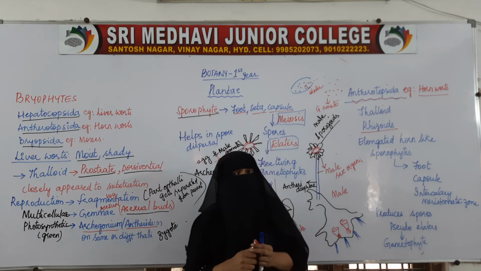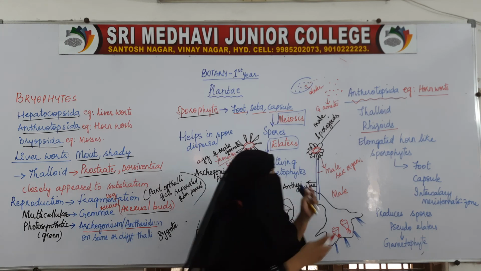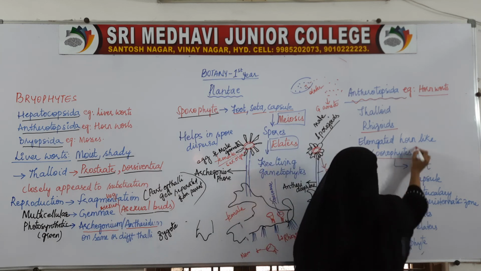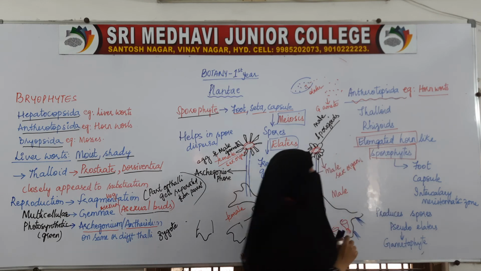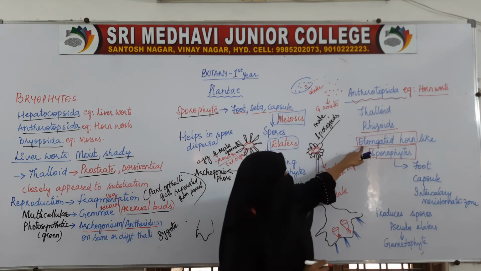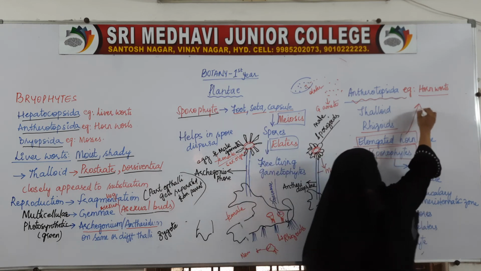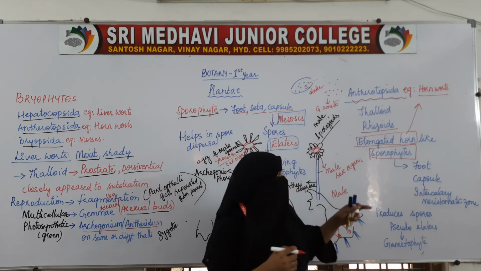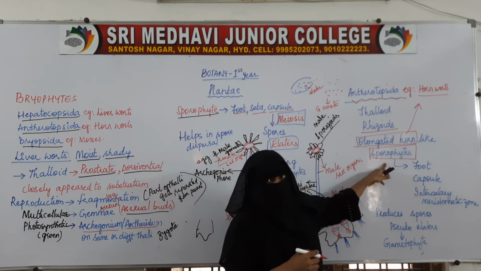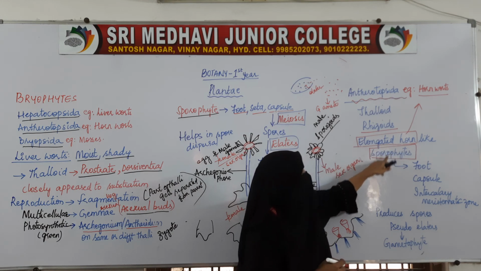Those male and female gametes combine and form zygote. Zygote will change into sporophyte. The sporophyte is elongated and horn-like. So that is why the name is given as hornworts. Almost similar with a little difference: the sporophyte shape is horn-like, so it is called hornworts.